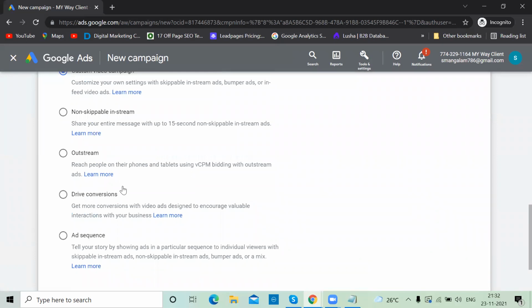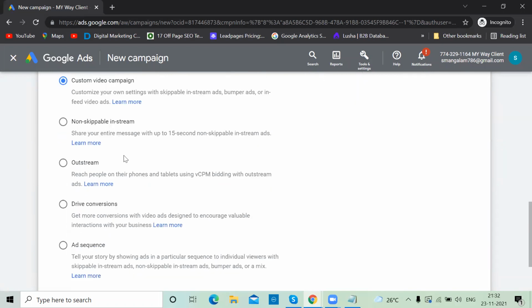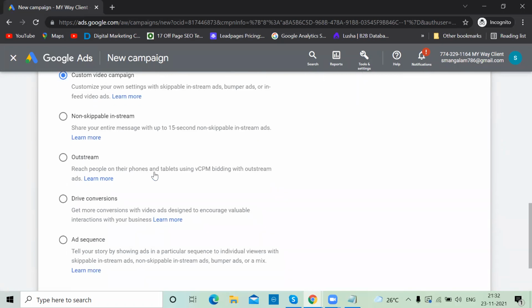Outstream is nothing but this is for phones and tablets. If you want to run your ads only on phones and tablets, they created that separately, called outstream. But this one will appear on both laptops and phones. But if you want to reach people on their phones and tablets, use outstream.